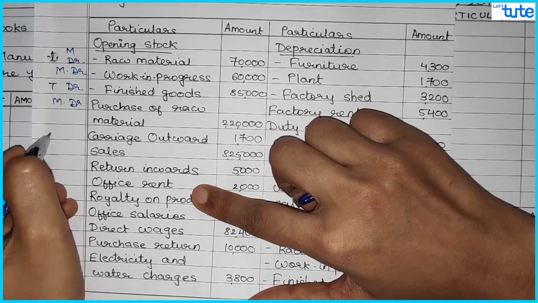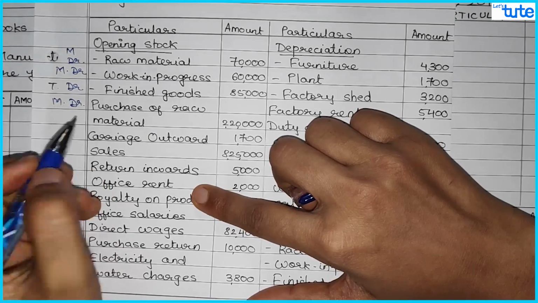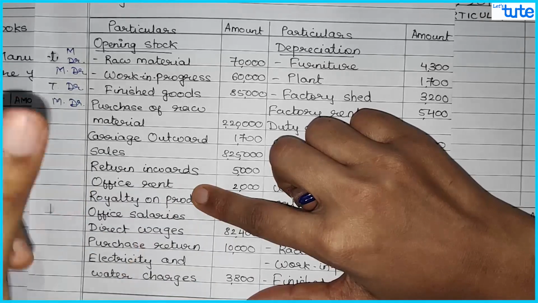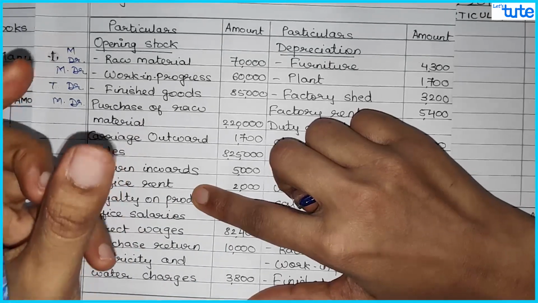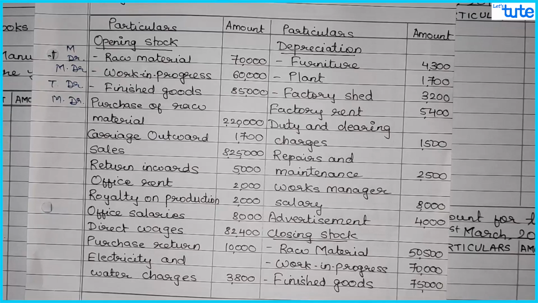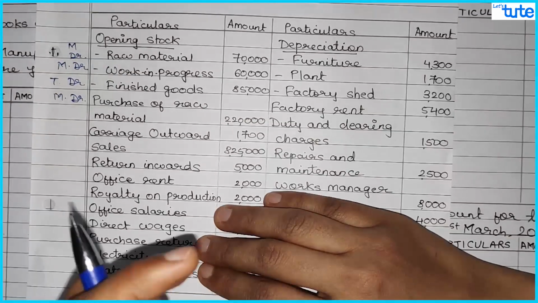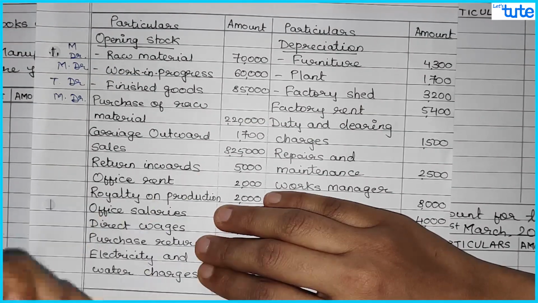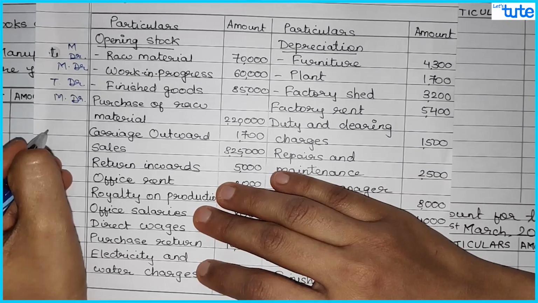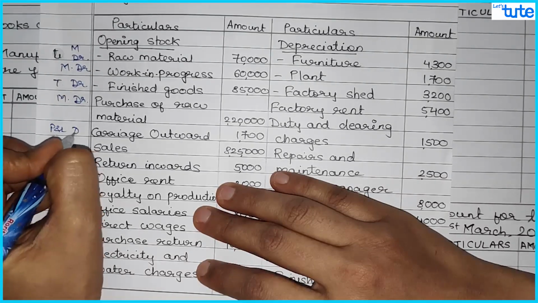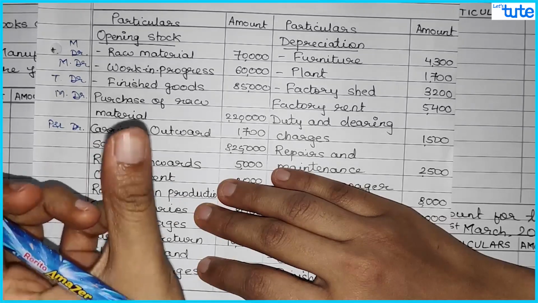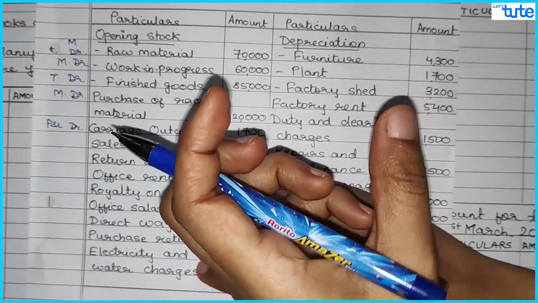Carriage outwards. Now carriage outwards is your carriage for sale of goods. Carriage inwards is for the purchase of goods and carriage outward is for the sales of goods. So for sales, whatever the carriage expense has been incurred, that would be debited to profit and loss account. So P&L debit, because all the selling expenses come in your P&L account.